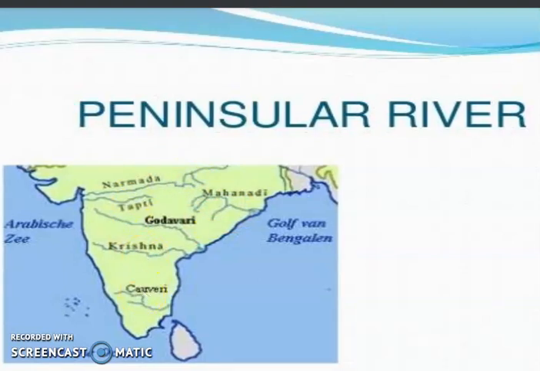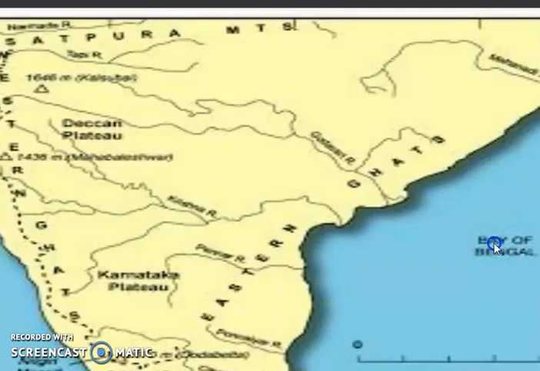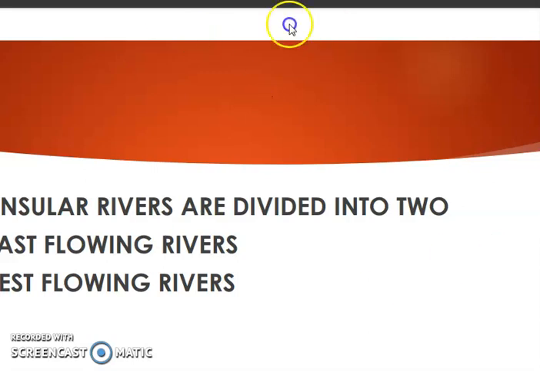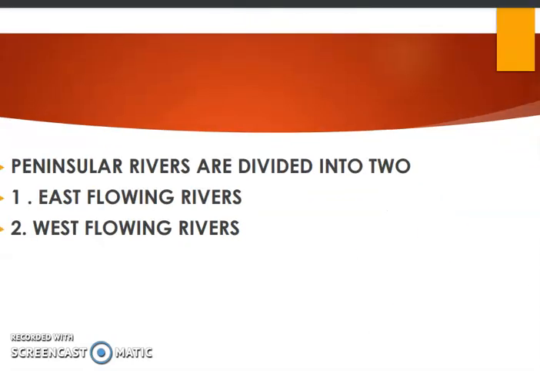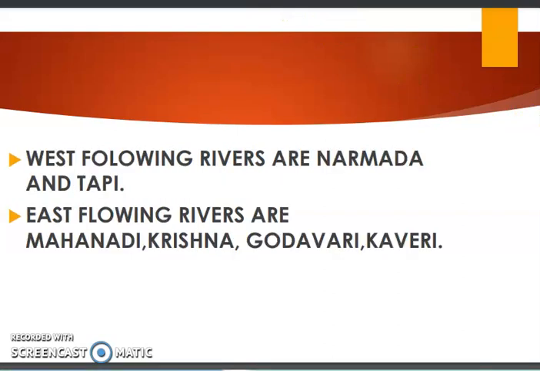Now in case of the peninsular rivers, we can divide them. You can see this is another picture of the peninsular rivers. Here we have Mahanadi, then you can see Godavari, Krishna, Kaveri and all the rivers. The peninsular rivers are actually divided into two parts. We can divide the peninsular rivers in two ways. One is the east flowing rivers and another one is the west flowing rivers. So basically the peninsular river is divided into east flowing peninsular rivers and west flowing peninsular rivers.